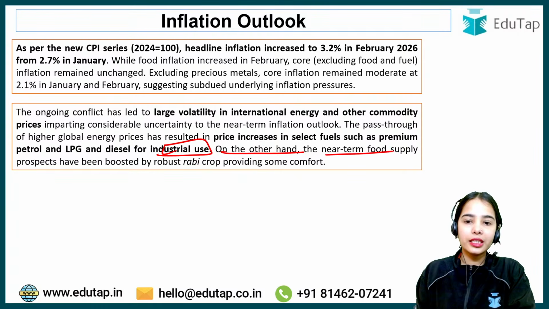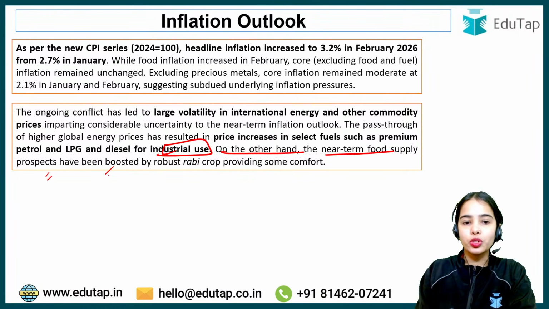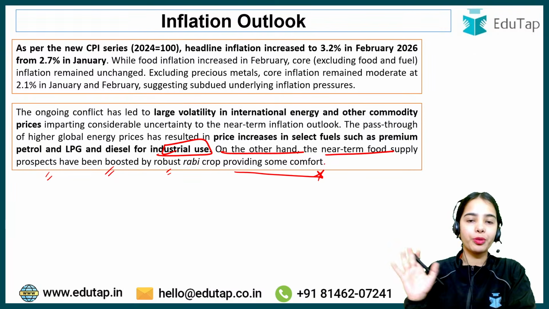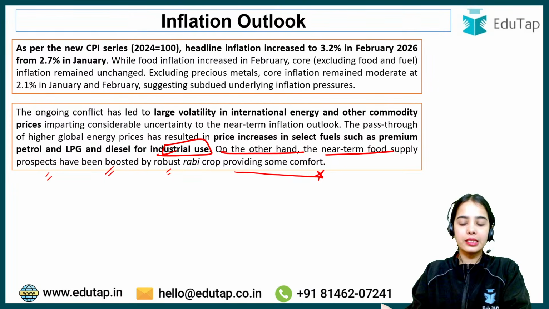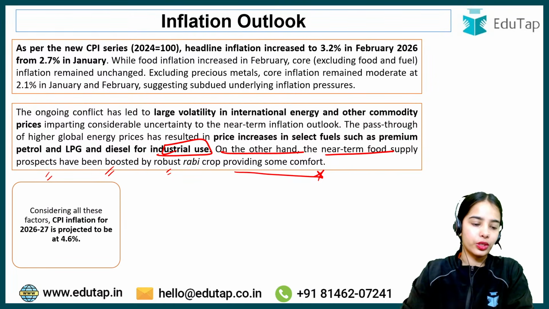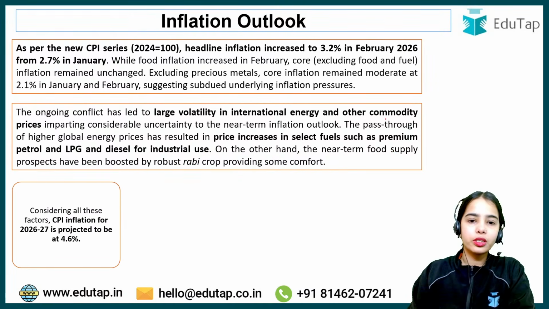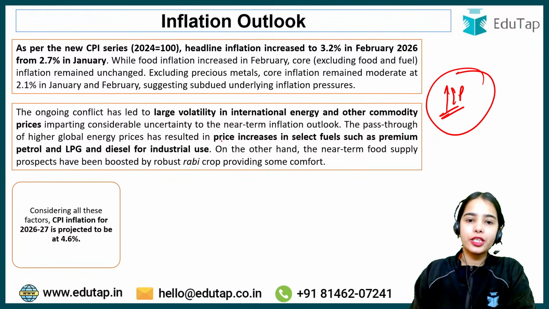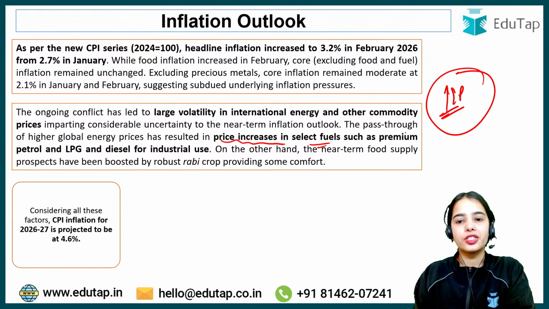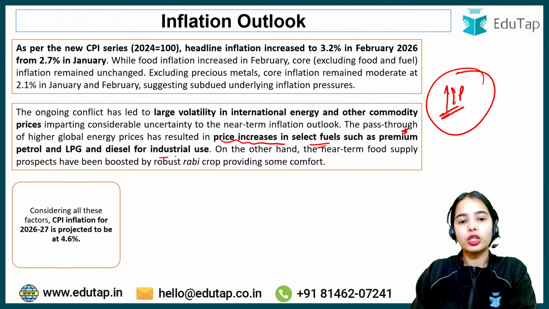On the other hand, the near-term food supply prospects have been boosted by a robust rabi crop, providing some comfort. So at least from the food side, the crops are showing resilience, and there is healthy growth. So right now the energy prices increasing at the global front have led to an increase in prices of select fuels such as premium petrol, LPG and diesel for industrial use.